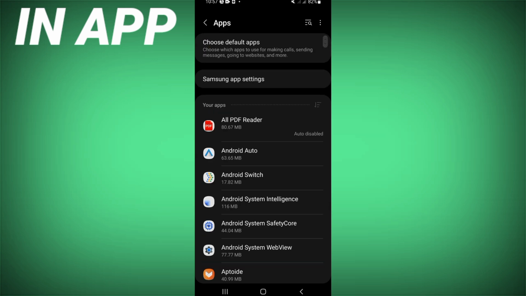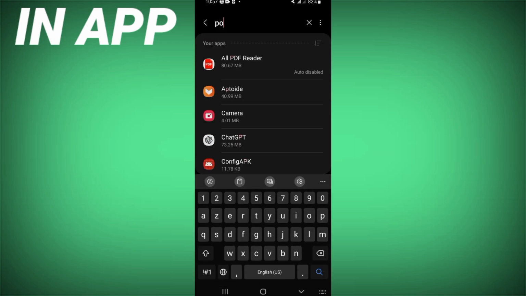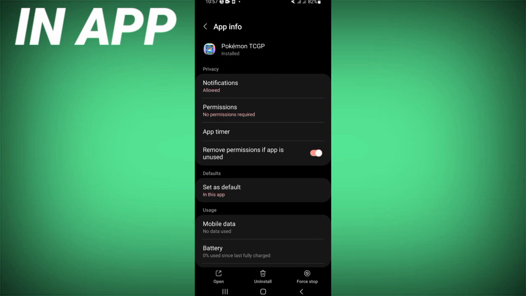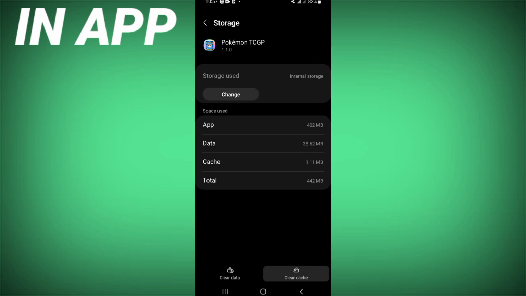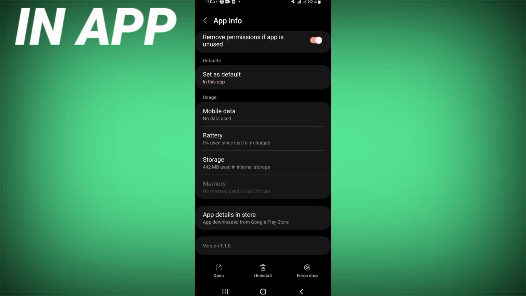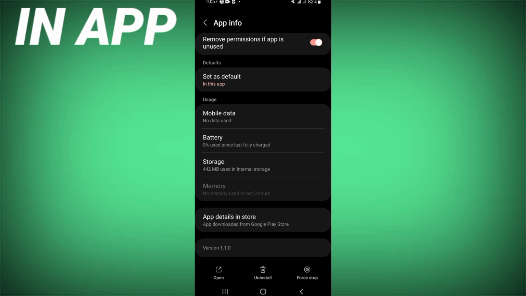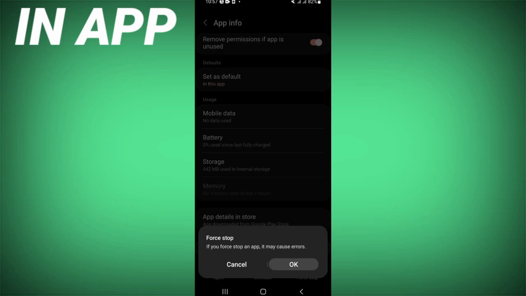Click on apps option and search for Pokemon. Click on it like this, scroll down this list, click storage, click clear cache and back. Click right now at force stop and click OK.